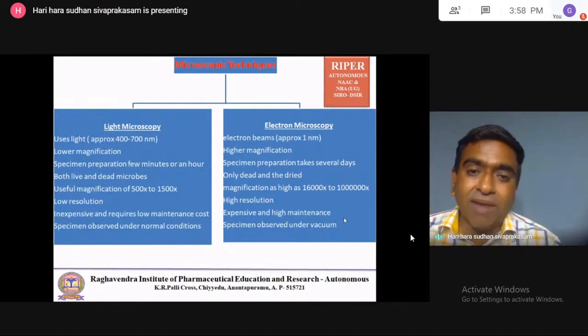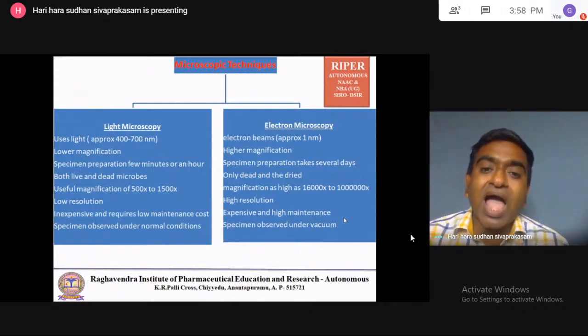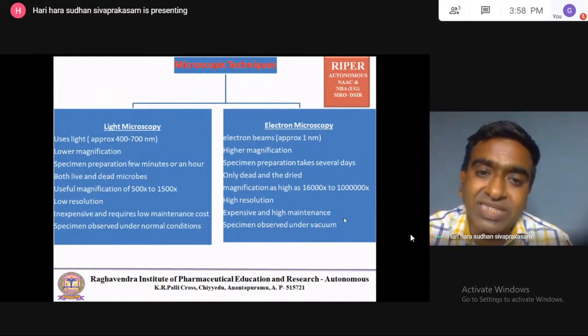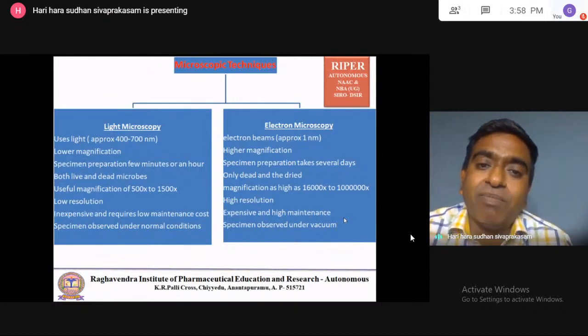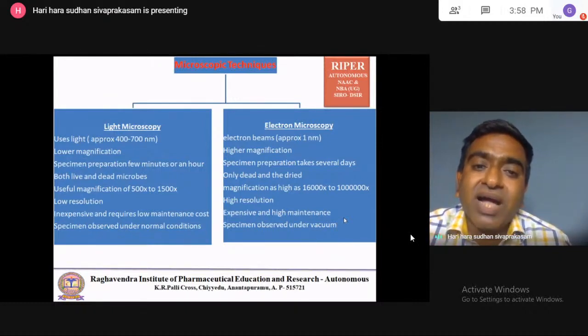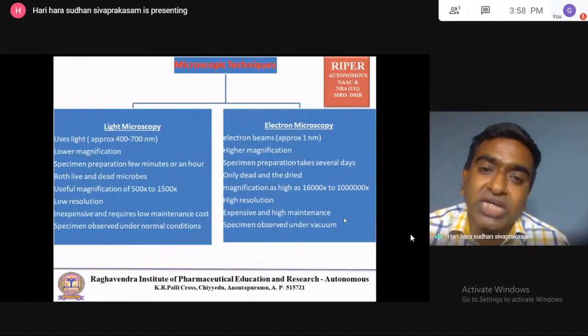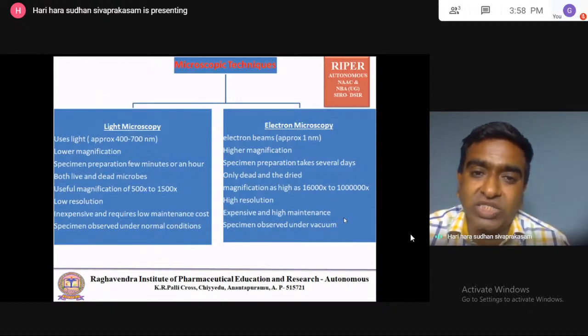I'll give an example. Take a cell, even a dead cell, placed in the normal environment, and a cell present in the vacuum. In the vacuum, high pressure will be applied, and because of the high pressure the cell will shrink. Even a dead cell will shrink or its structure will change.